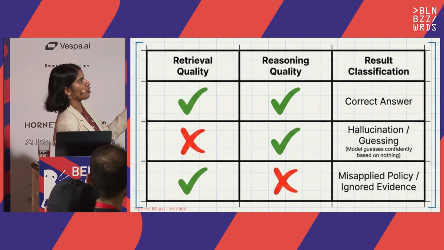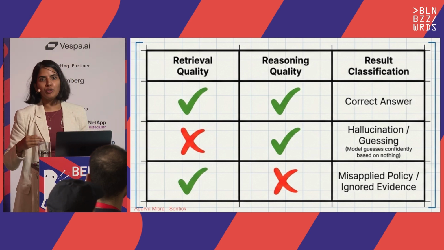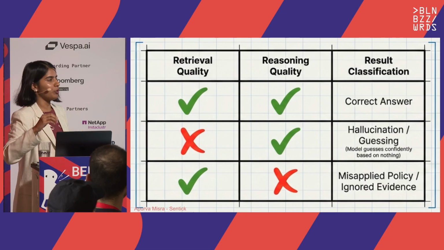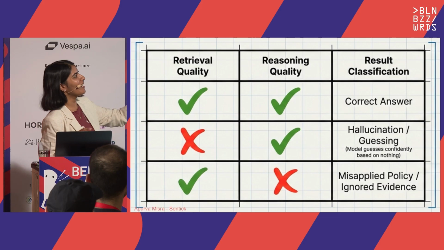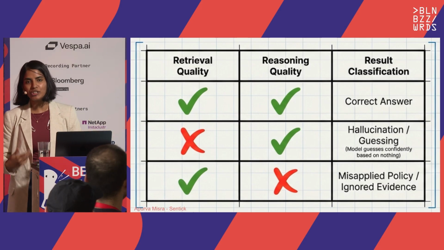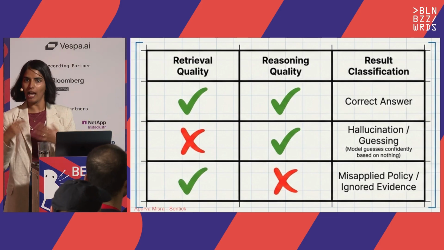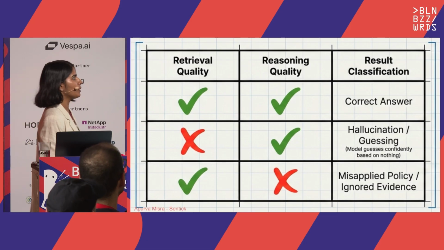But if your context is wrong, even if you use the best model out there, you use Sonnet or Opus 4.8, which will cost you a lot, you will still get hallucination and guessing, because you did not provide it the right context for that particular task that it needed to do.